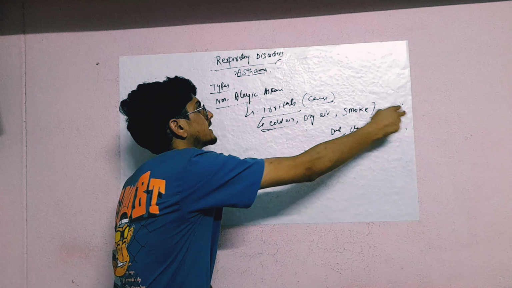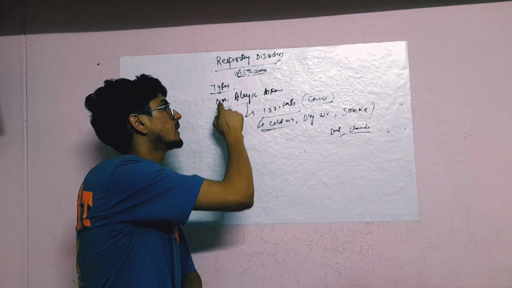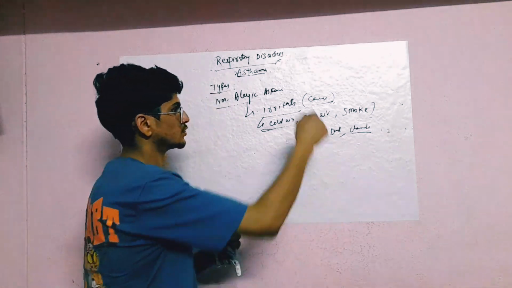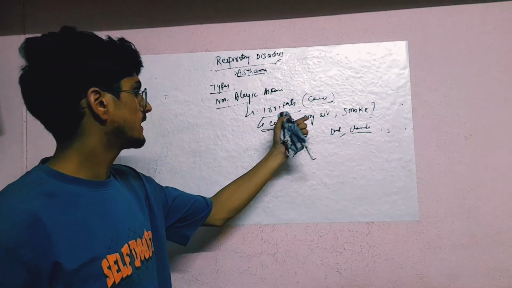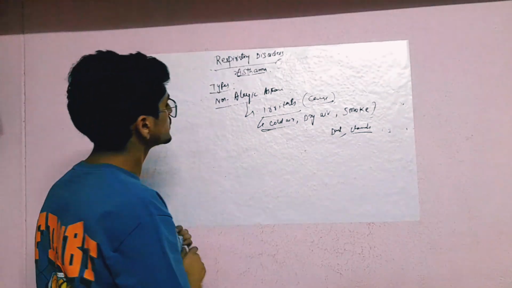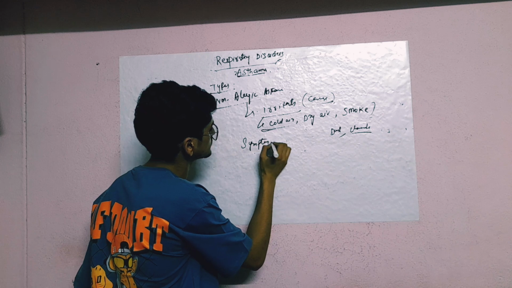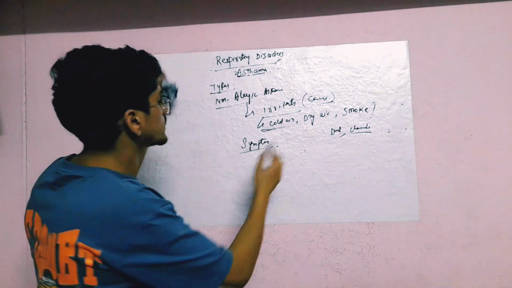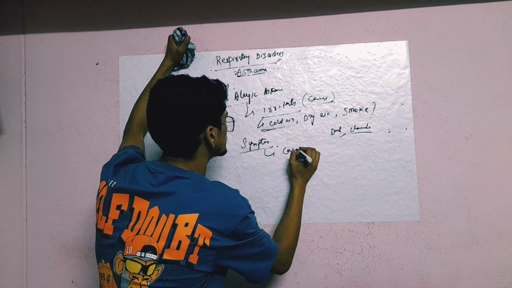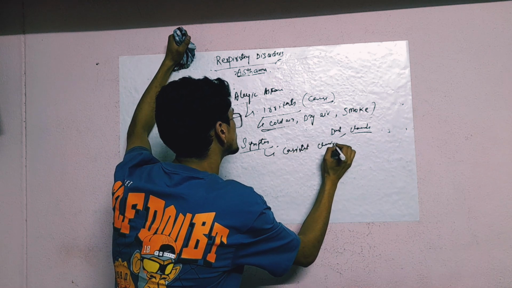So these are some of the triggers which lead to non-allergic asthma, and these are caused by the irritants, and that's why it's called non-allergic asthma. It is not caused due to the allergens, it is caused due to irritants like cold air, dry air, smoke, dust or chemicals. Next, if we see the symptoms, they include the same. Coughing, consistent chronic coughing.